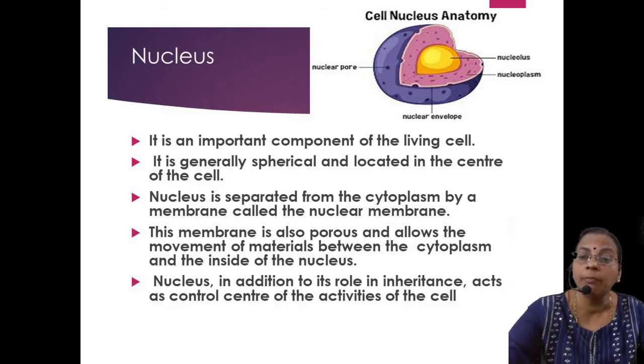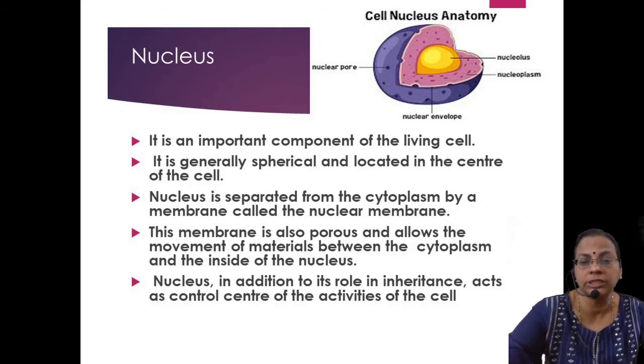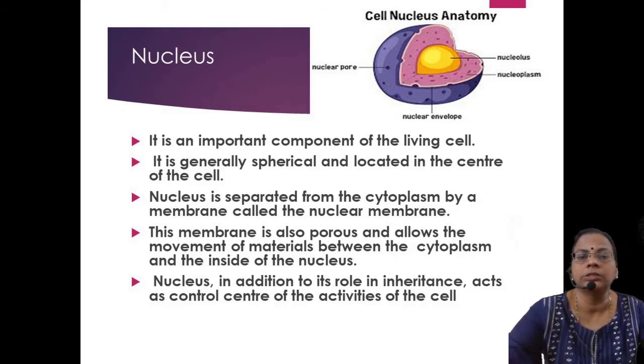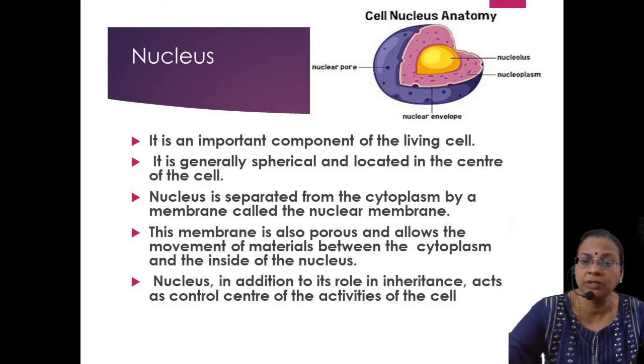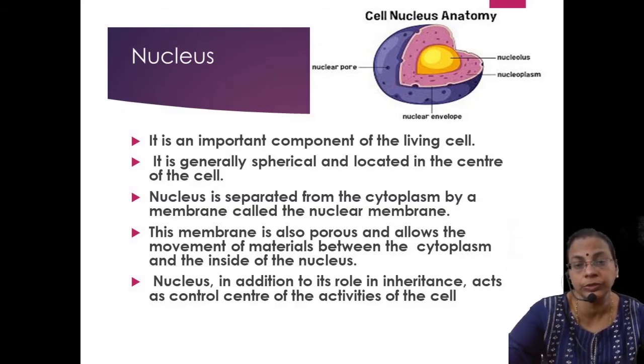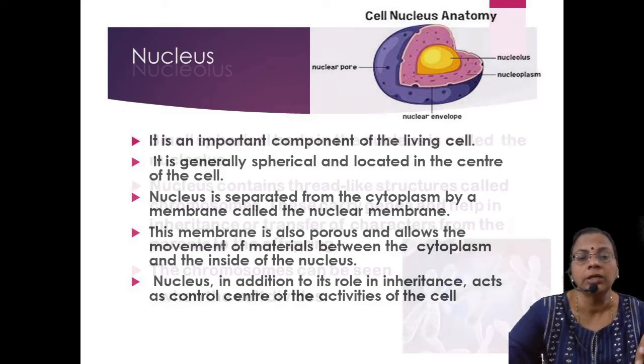Some cells are multinucleated; they will have many nuclei. But in a typical cell, there will be a single nucleus. And the nuclear membrane is porous. What do we mean by porous? It will allow the entry and exit of substances. Many substances have to enter the nucleoplasm, and many substances, after the process, have to go out of the nucleus. Here and there pores will be there, through which the entry and exit of substances is regulated.